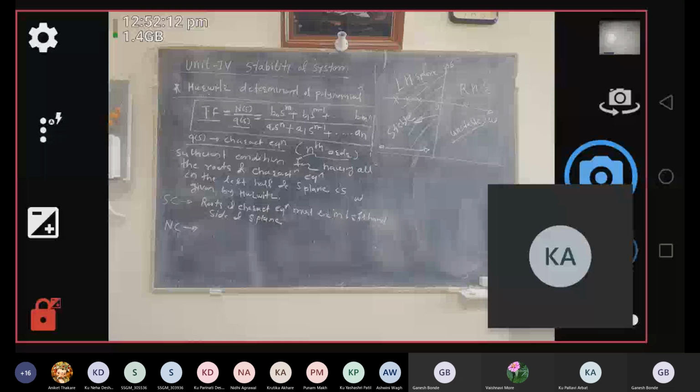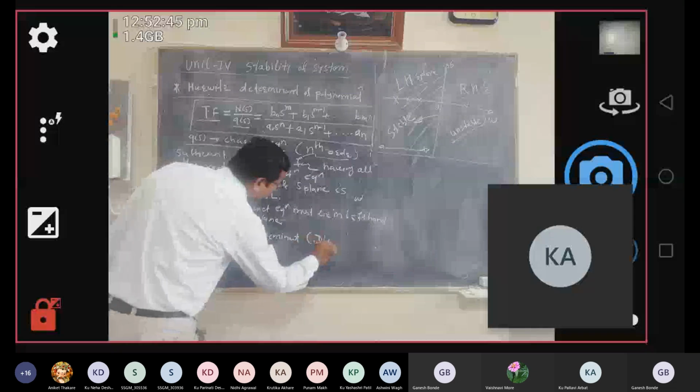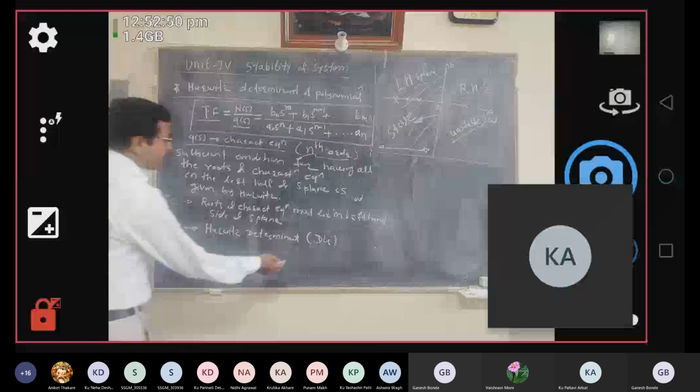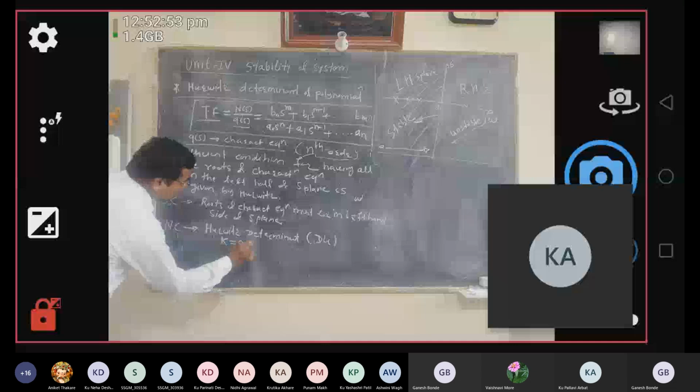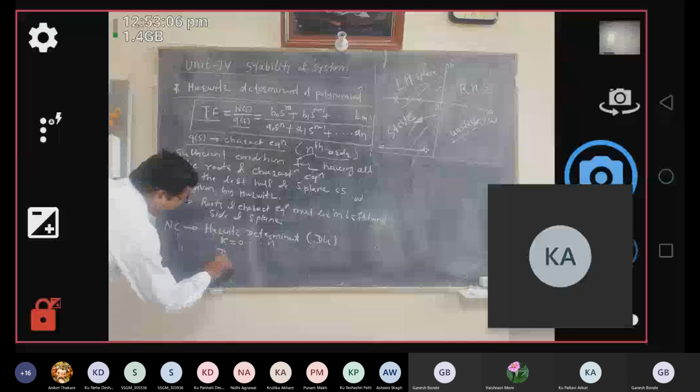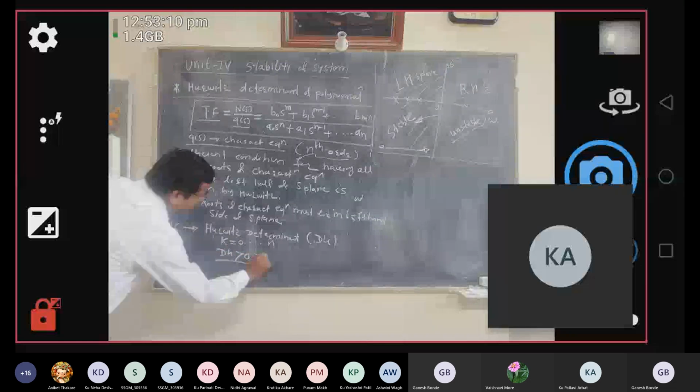How will you determine whether all roots are in the left hand side of the S plane? For that purpose, this necessary condition will be there, and it is denoted by Hurwitz's determinants, which are generally denoted by Dk. The value of k varies from 0 up to n, and all the Dk must be positive. That means the value of Dk must be greater than or equal to 0. So Dk must be positive.